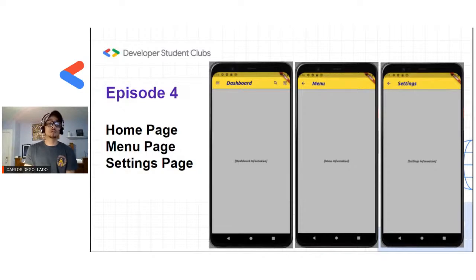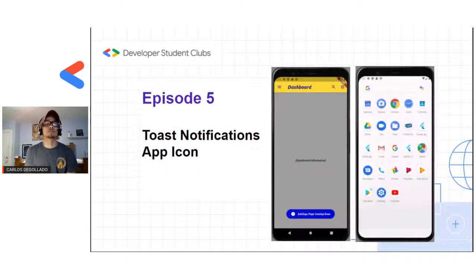These are just, like I said, going to be covering the app bar towards the top, a simple app bar structure, and then the route structure itself, which is going to be a scaffold. And then finally, episode 5, like I said, there's a visual of the toast notification right there at the bottom. That's what's going to pop up when we have our toast notification.